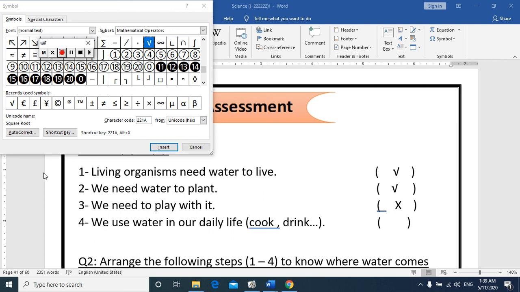Okay, the last point, number 4, we use water in our daily life. Cook, drink, and so on. True or false? Who can help me in answering this point? Yes, Talia? Wow, fantastic, that's right. True. Excellent. Okay, we use water in our daily life. Cook, drink. So we put here true mark, okay?